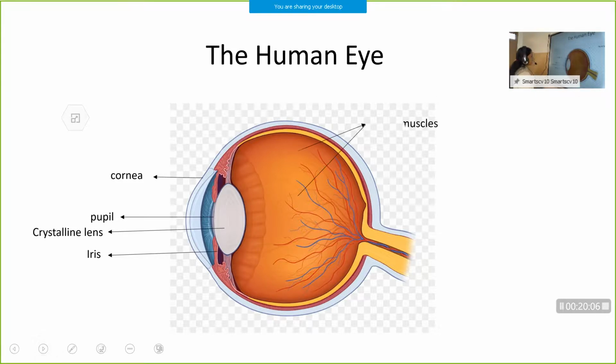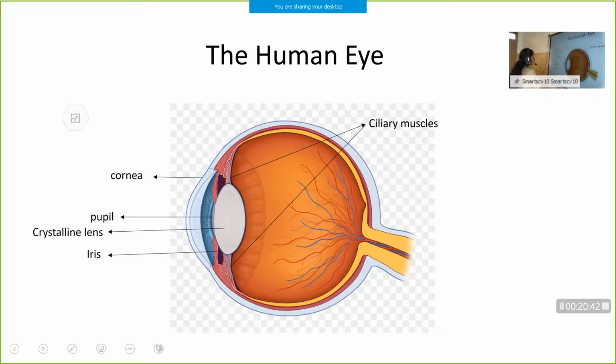Then we have the ciliary muscles. We have a pair of ciliary muscles, one at either side of the eyelens. What is the function of the ciliary muscle? It holds the eyelens in its position. And it can also change the focal length of the eyelens by contracting and relaxing. So that is the ciliary muscle.